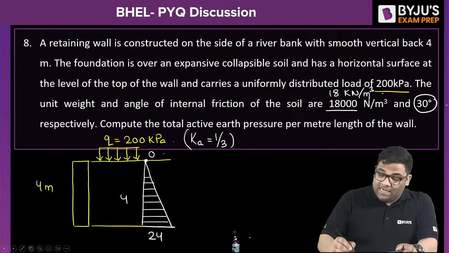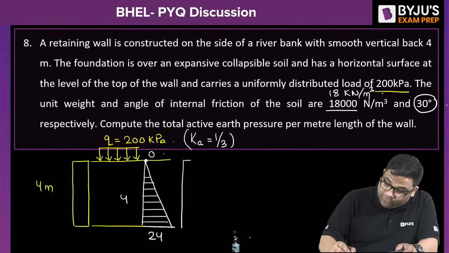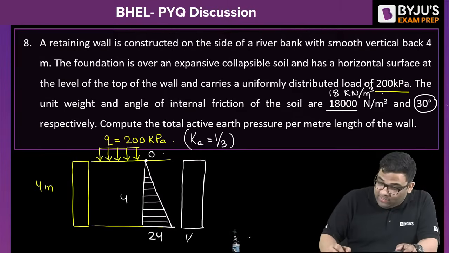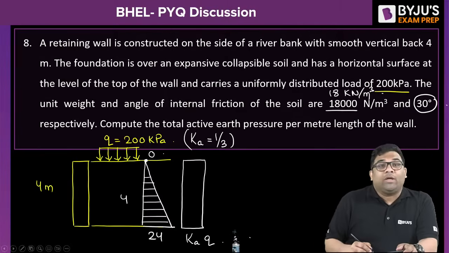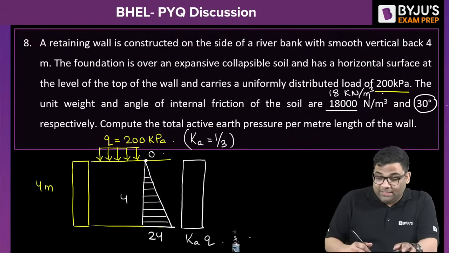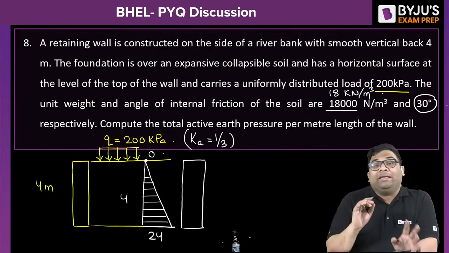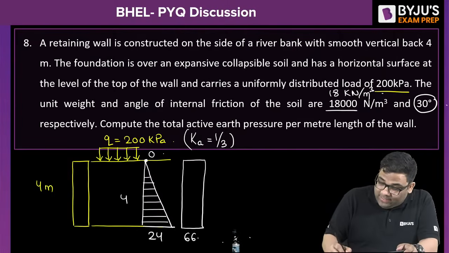Now due to surcharge, we know we get a rectangular distribution. And this value is Ka into Q. So Ka is 1 by 3 into Q, which is 200. That will give me 1 by 3 into 200, which is 66.67. And this is 4 meter.